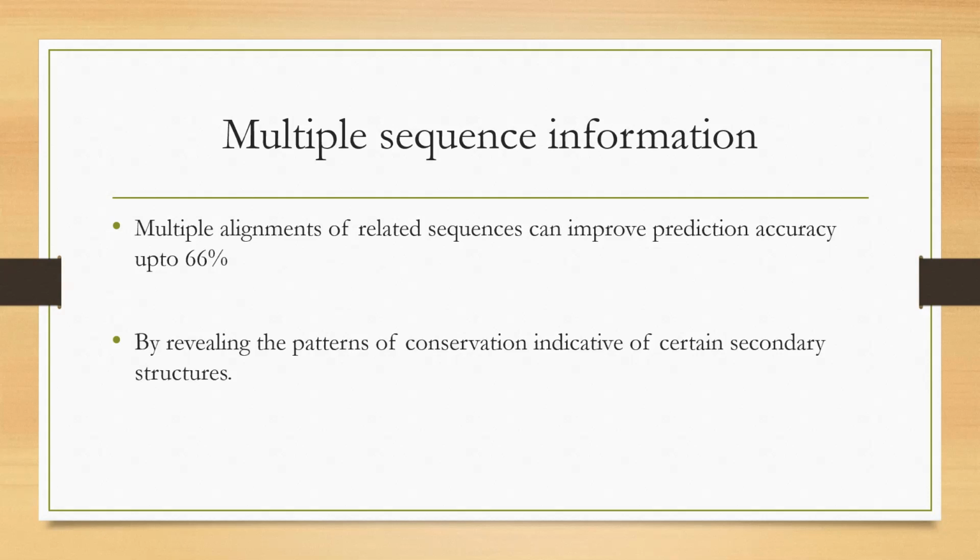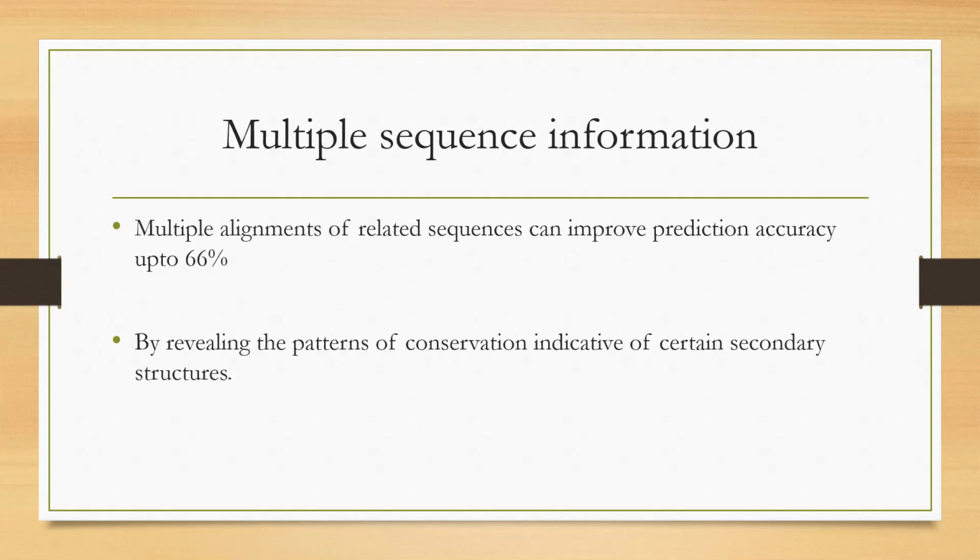Say, for example, a stretch of amino acids is predicted to be alpha helix. If that particular stretch in the other sequences also happens to be alpha helix, then that information gives the predictive evidence, the confirmation that whatever you have predicted is the right prediction. That is why, if you go for multiple sequence information with the related protein sequences, that can improve the prediction accuracy up to 66%. How does it improve the prediction accuracy? By revealing the patterns of conservation, which is indicative of certain secondary structure.